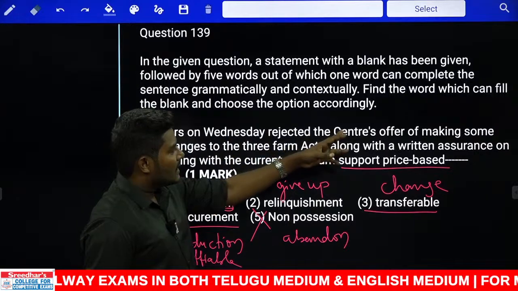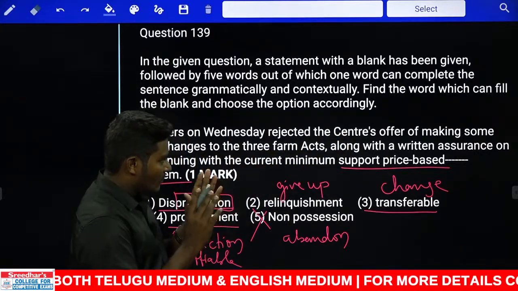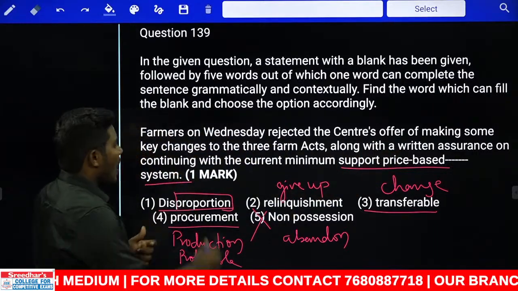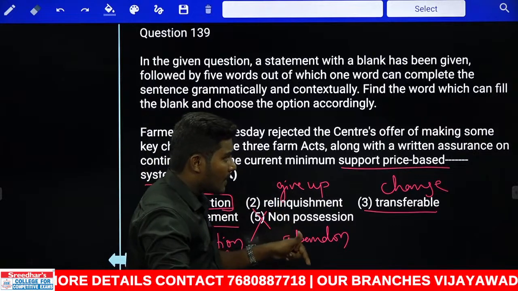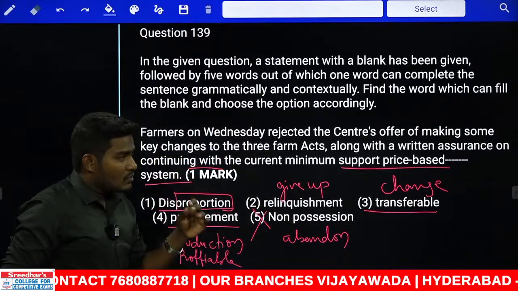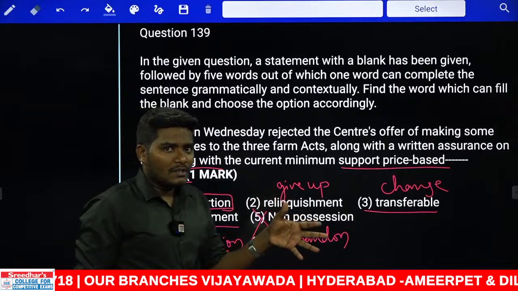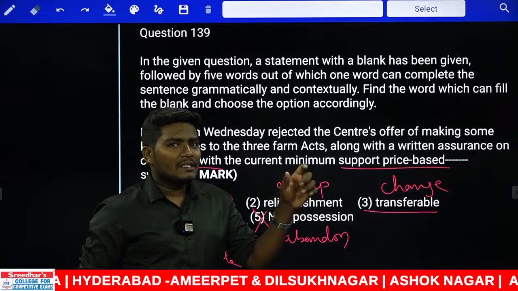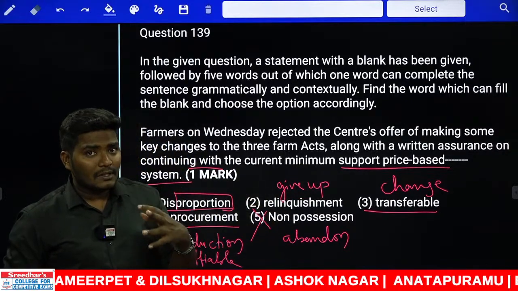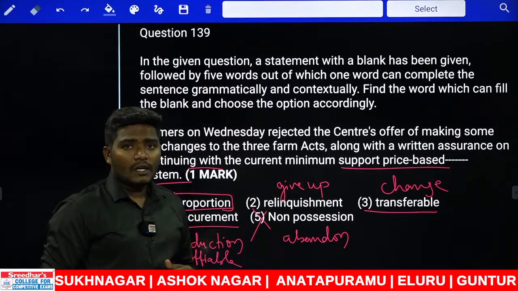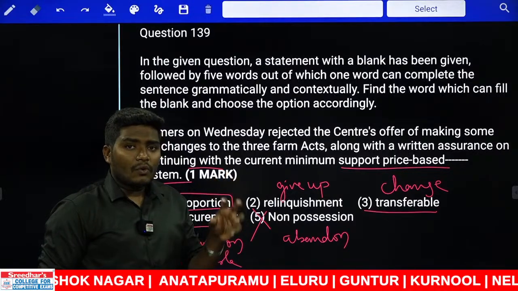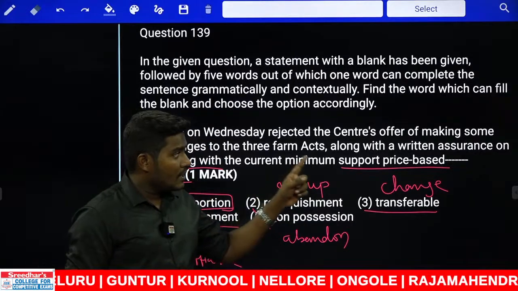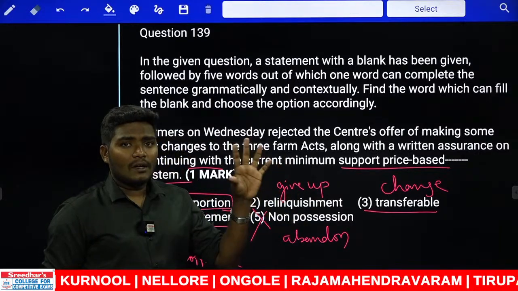Farmers on Wednesday rejected the center's offer of making some key changes to the Farm Acts. That is one case. Along with that, they are also trying to give a written assurance on continuing with the current minimum support price based dash system. Actually, the government wants to support the farmers. When the people immediately came forward fighting against the central government, the government came to an agreement with the farmers, saying we are going to make some changes to the act we have brought, and along with that we will give a written assurance that we are not going to change the minimum price.